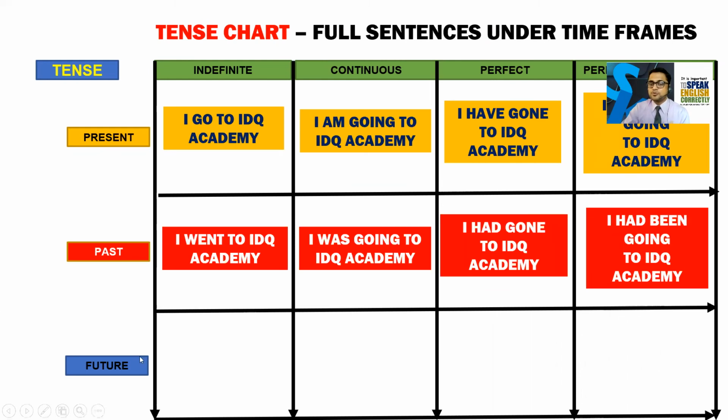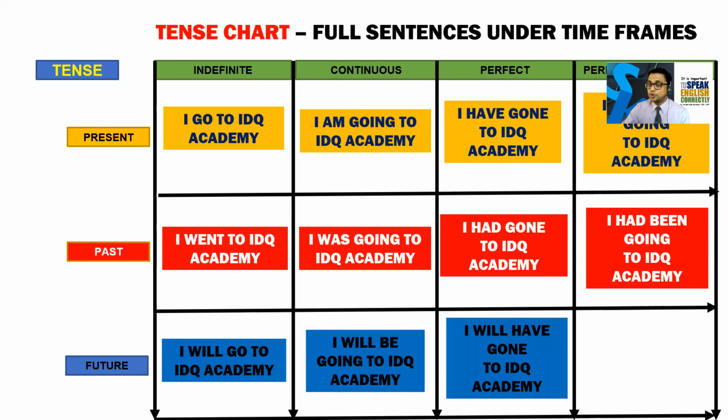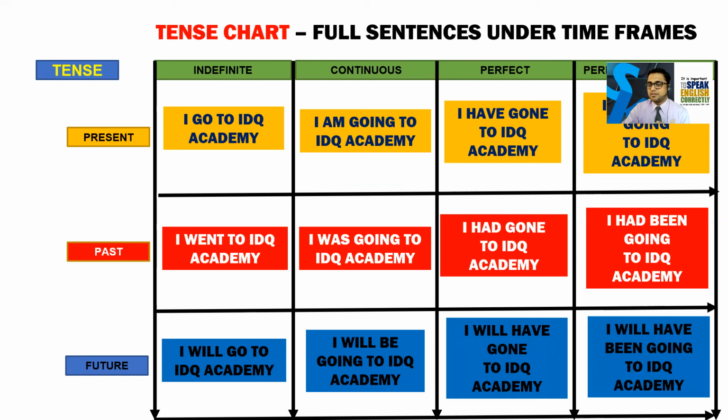Now let's talk about future. Future indefinite will be I will go to IDQ Academy. Future continuous, I will be going to IDQ Academy. Future perfect, I will have gone to IDQ Academy. Now future perfect continuous, I will have been going to IDQ Academy. So this is the way you can write or speak tense.